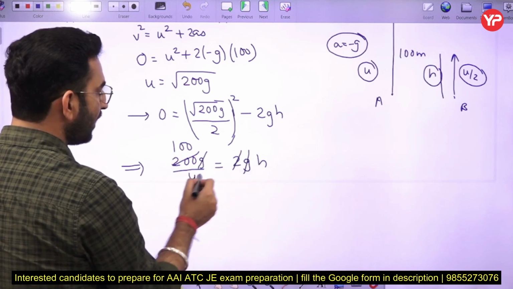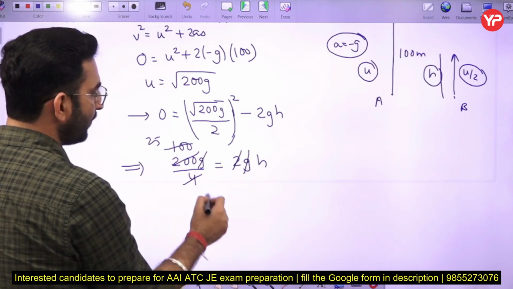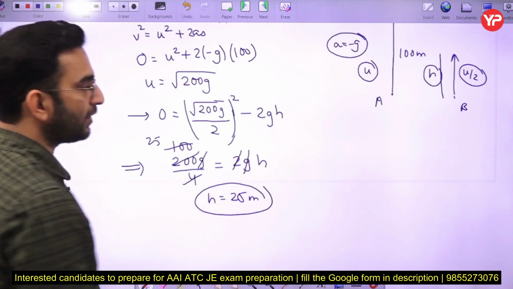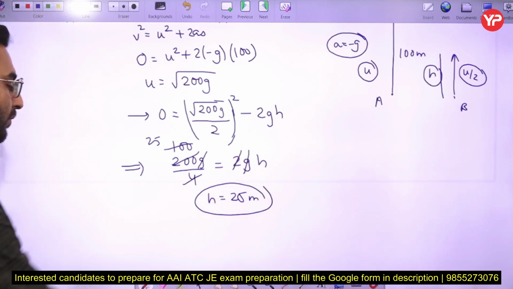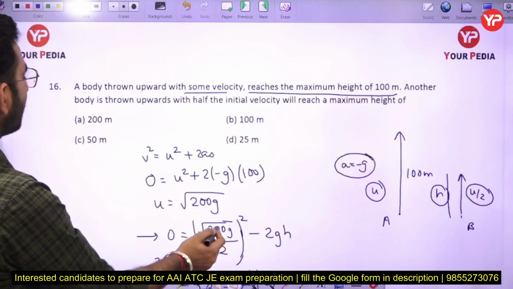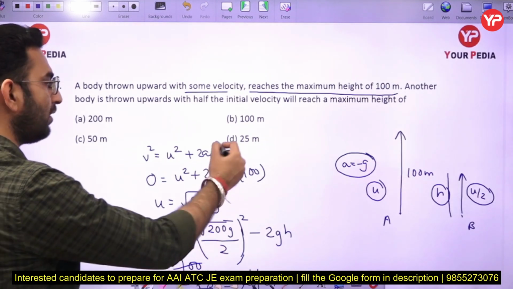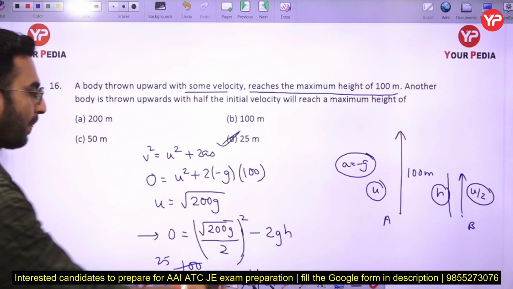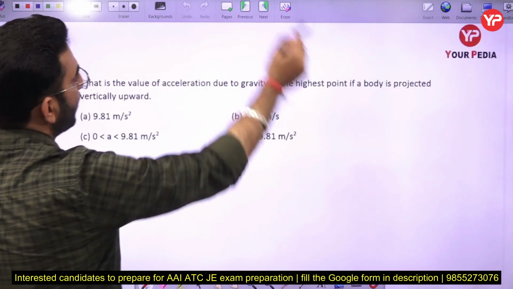So you can see the answer is coming out to be 25 meter. The maximum height which particle B achieves will be 25 meter here. So option number D is going to be the correct answer out of these options. Now let us move to our next part.